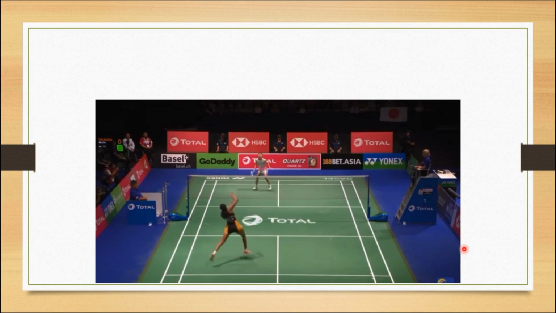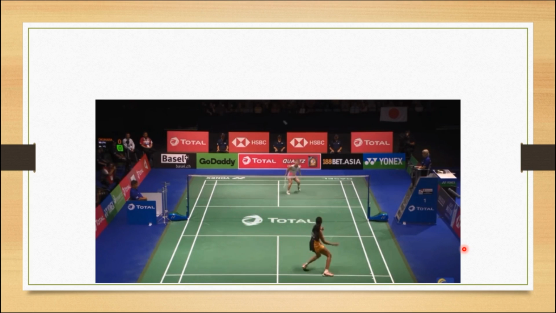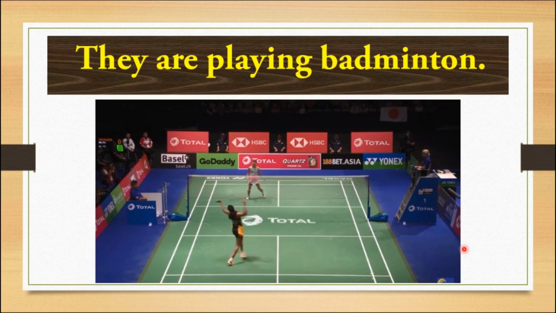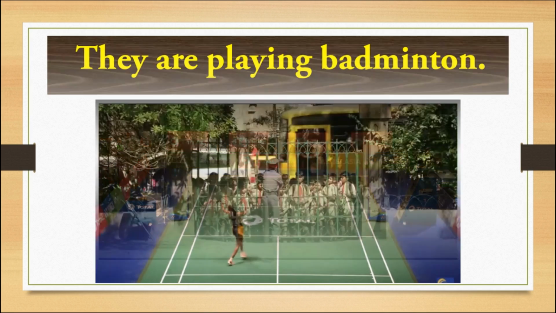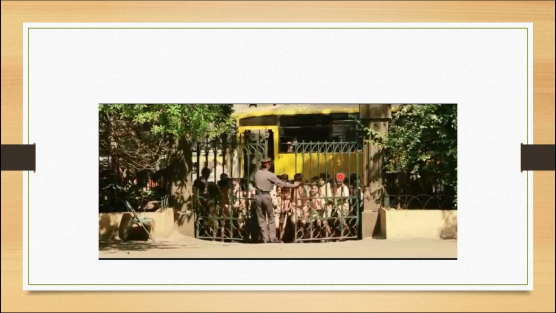Look at this picture. What are you observing? What are they doing? They are playing badminton. Absolutely right. Very good. Let me give one more beautiful example. Look here.